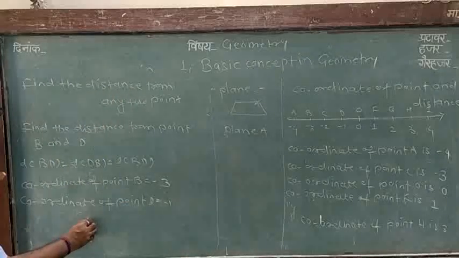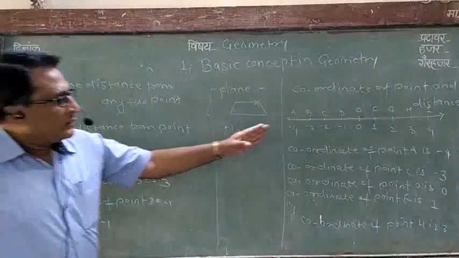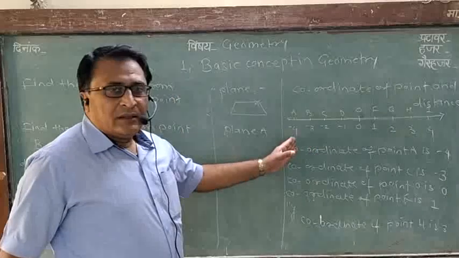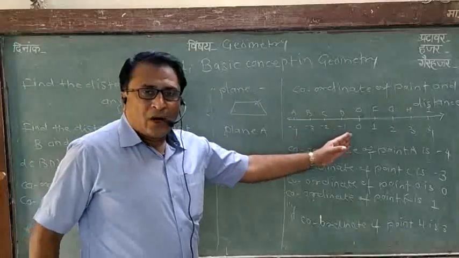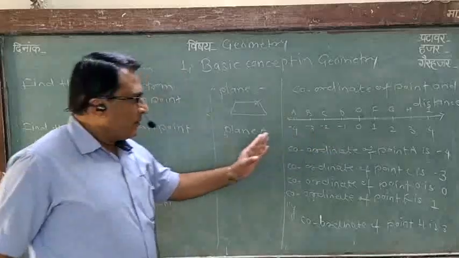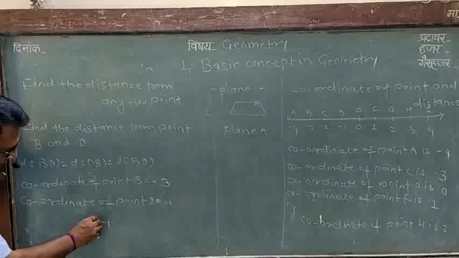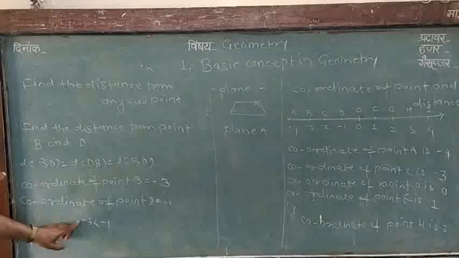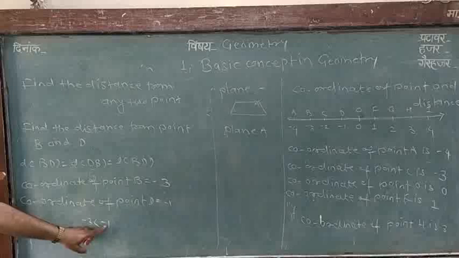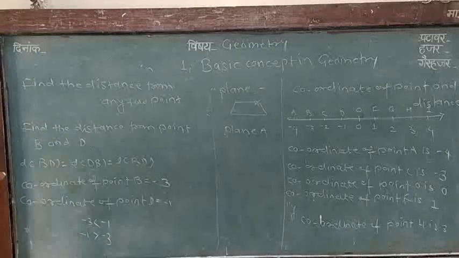Then -3 and -1, which number is greater? We know that toward the left side of the number line, the numbers get smaller and smaller. Means -3 is less than -1, that is, -1 is greater than -3.